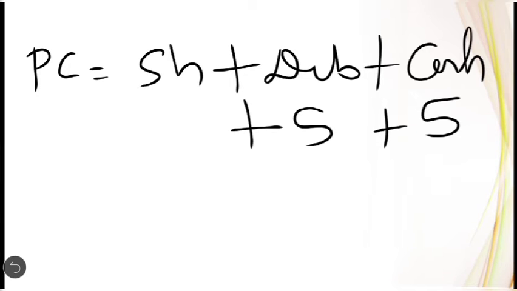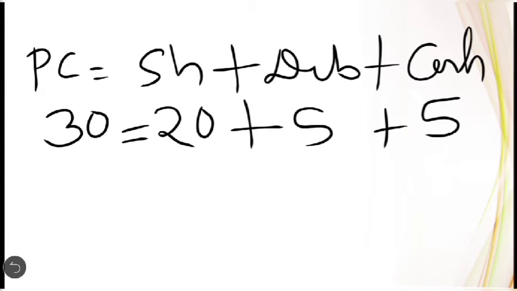When you multiply 20,000 and 100, you get 20 lakh, the value of shares issued. So 20 lakh plus 5 lakh plus 5 lakh, the purchase consideration total will be 30 lakh. When all this information, the number of shares and issue price, the number of debentures and issue price of the debenture, and the cash given, is specifically given in the question, you can easily add all those to calculate the purchase consideration under the net payment method.